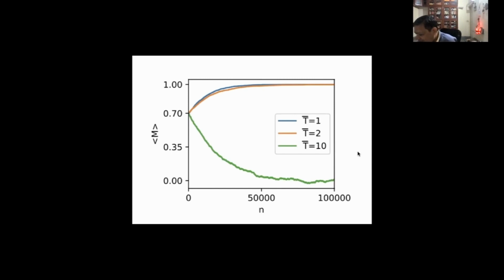So this is the number of iterations. Okay, so I ran it for 100,000 time steps. So this is a normalized temperature, kBT by J. This is T bar, not average. This is a normalized, non-dimensionalized temperature. So if T bar is equal to 1, I get magnetization going to 1. This is the blue one. Okay, so that means it's all up. T bar equal to 2 also, it is going up. But T bar equal to 10, it is going to 0.